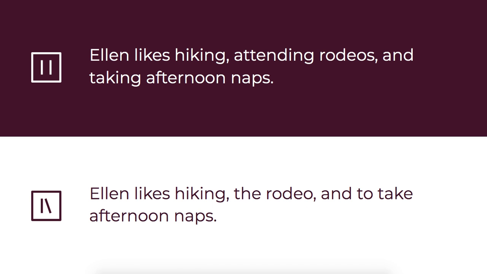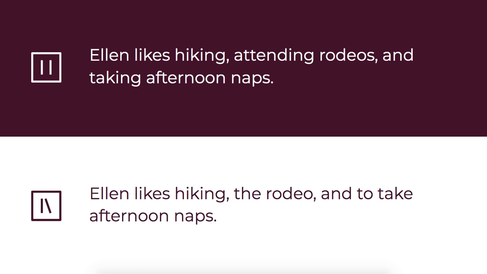Let's start at the top. Ellen likes hiking, attending rodeos, and taking afternoon naps. Sounds like a pretty good time. Let's look at the bottom one. Ellen likes hiking, the rodeo, and to take afternoon naps. Now these sentences are essentially the same, but the one on top is parallel and the one on bottom is not. Why might that be?